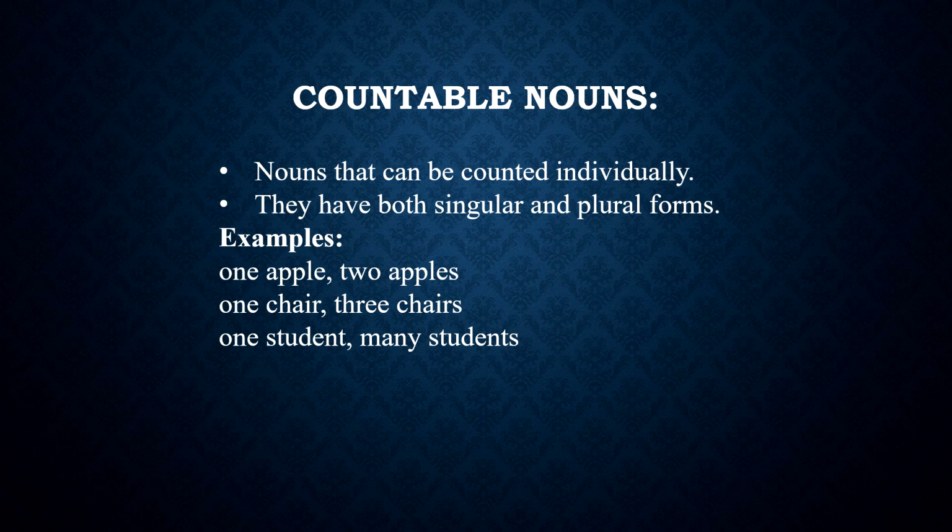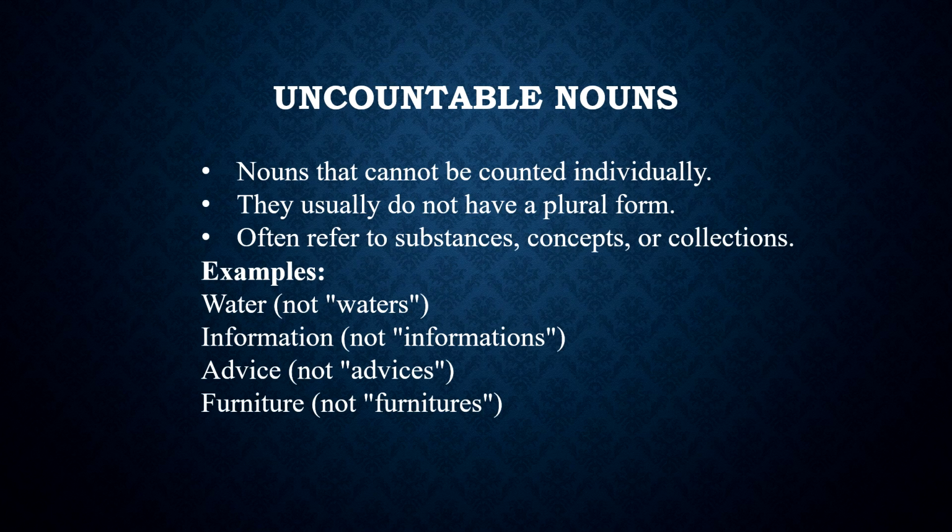You can count apples. One apple, two apples, three apples, and the count can go on. Similarly, we can count the objects like chairs. One chair, three chairs. In an event, we might require even 100 chairs, and so on. Uncountable nouns. Nouns that cannot be counted individually are called uncountable nouns. They usually do not have a plural form. They often refer to substances, concepts, or collections which have to be measured and not counted. For example, water, not waters.